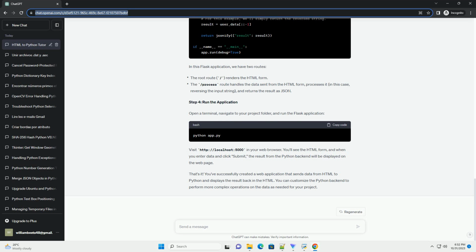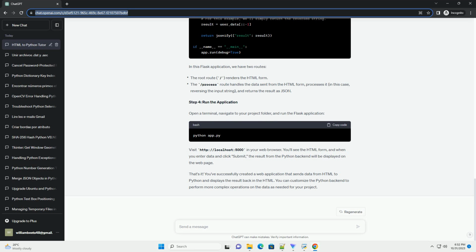Step 3. Create the Flask application. Now, let's create the Flask application, app.py. This will handle the data sent from the HTML form, process it, and return a result. In this Flask application, we have two routes.